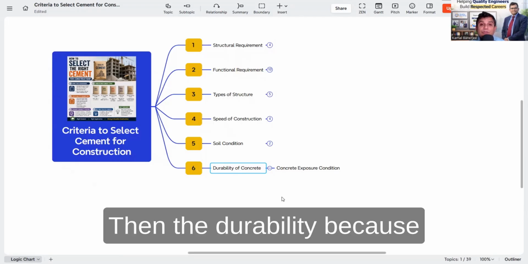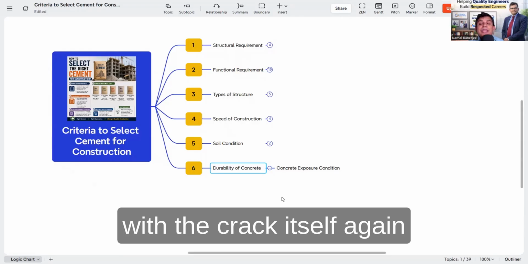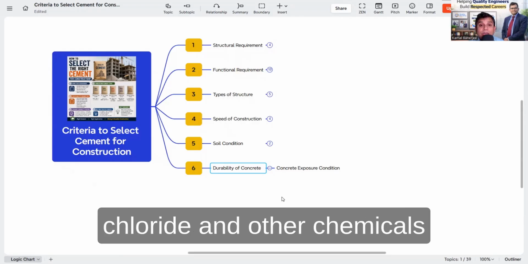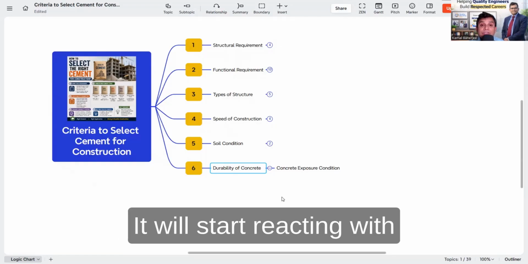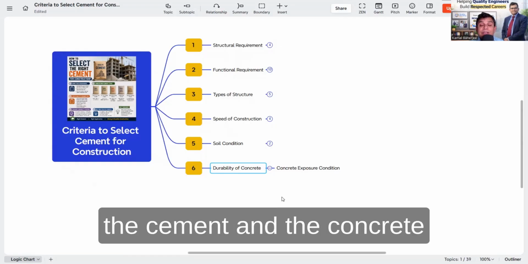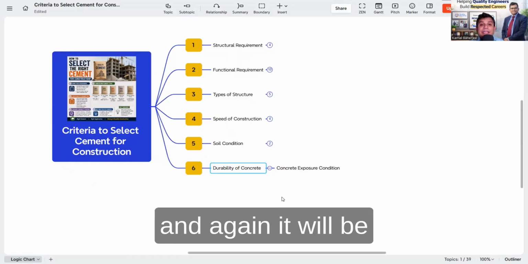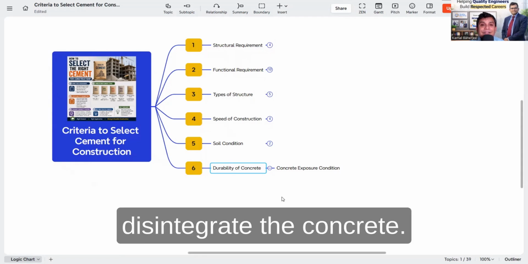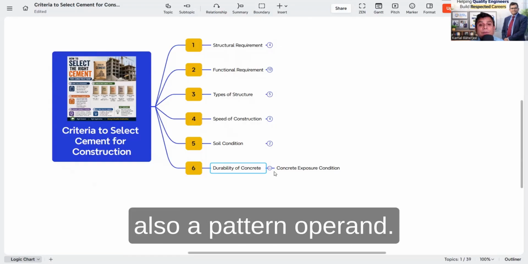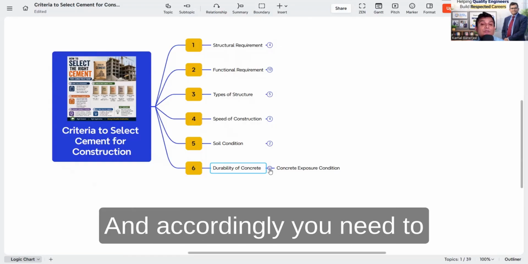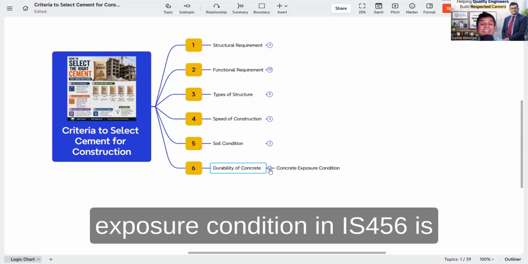Then durability, because with the crack itself, moisture, carbon dioxide, chloride and other chemicals will penetrate. Again they will start reacting with the cement, the concrete and the reinforcement, and again will disintegrate the concrete.